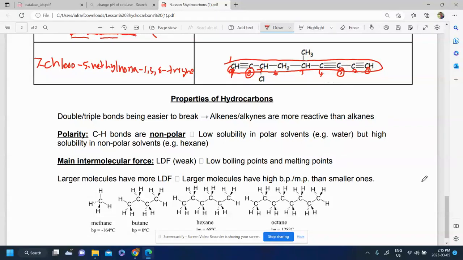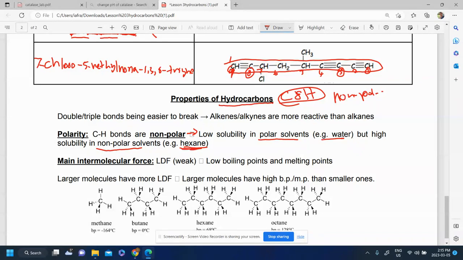All right, we're going to do a quick overview of the properties of hydrocarbons. Remember, the hydrocarbons are simply C and H. There's nothing else to them. Because hydrocarbons are just C and H, they are highly nonpolar. So because they're nonpolar, what that means is that they generally have low solubility in polar solvents like water, but they do have high solubility in nonpolar solvents like hexane, which is essentially just C and H